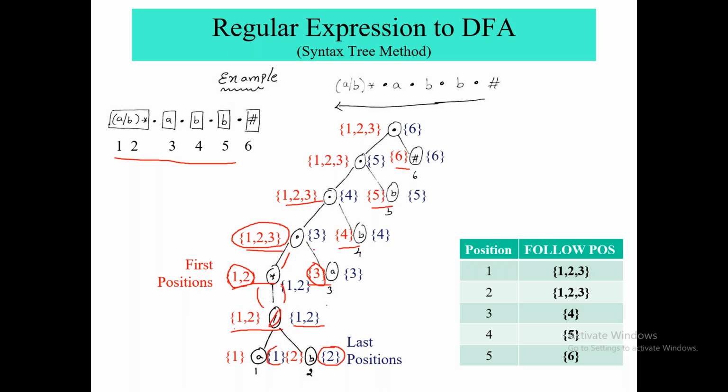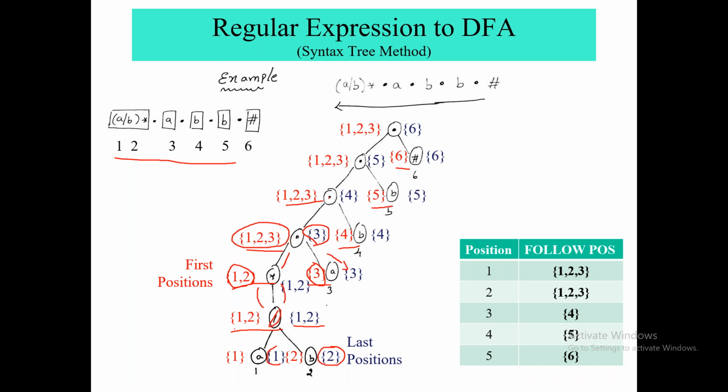Okay, now whenever I want to find last position, meaning the right side of the concat node, at that time also I will see whether the right side of this concat node is nullable or not. Here, as you can see, this is A, which is not nullable, right? So simply, what would be the last position of this one? Same as it is of its child. Here the last position is 3, so it will take 3 as it is. If this were also nullable, then you could consider both last positions, that is 1 2 and 3, 1 2 3. But here this is not nullable, this is A.